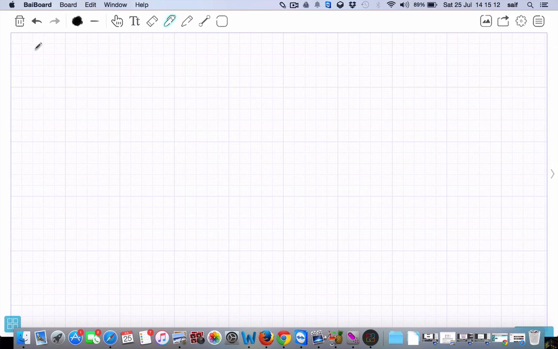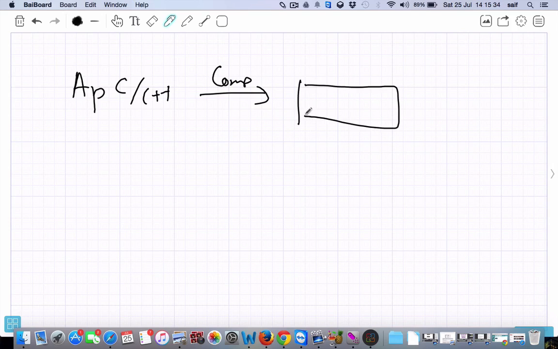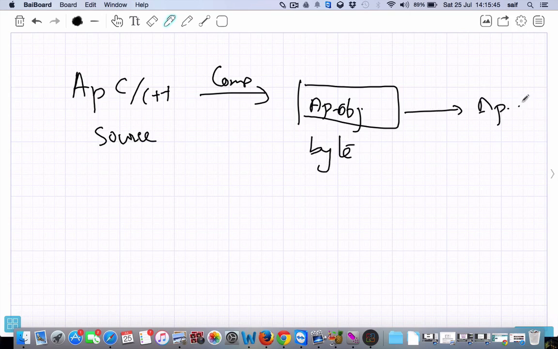So that is what we have seen, the definition of system independent. Now we will also see the definition of system dependent, and what makes it differ from C and C++. Like if any file is there in C and C++, ap file, it will get compiled and we get ap.obj, and then it will convert into ap.exe.